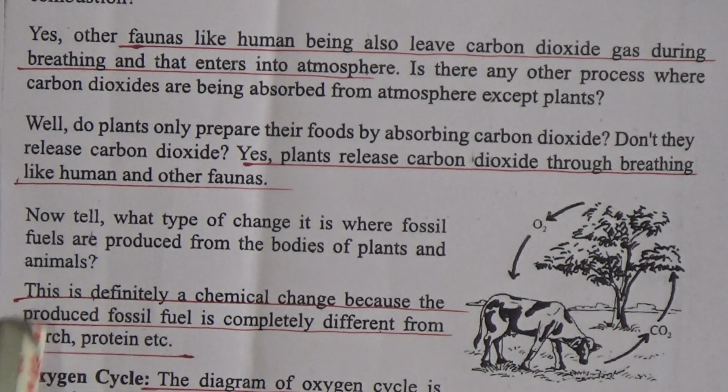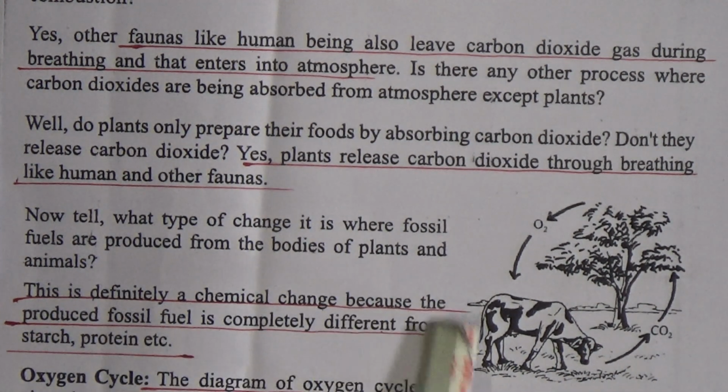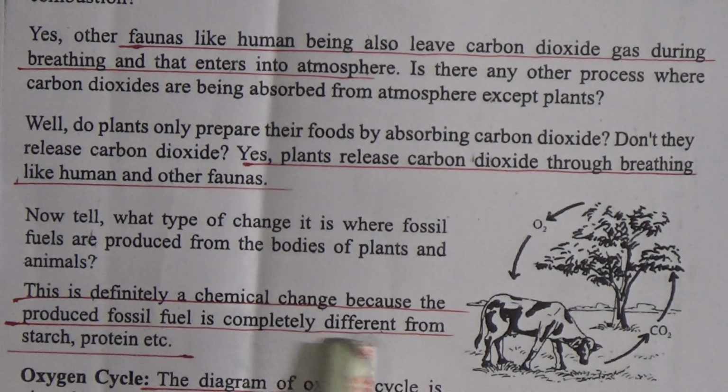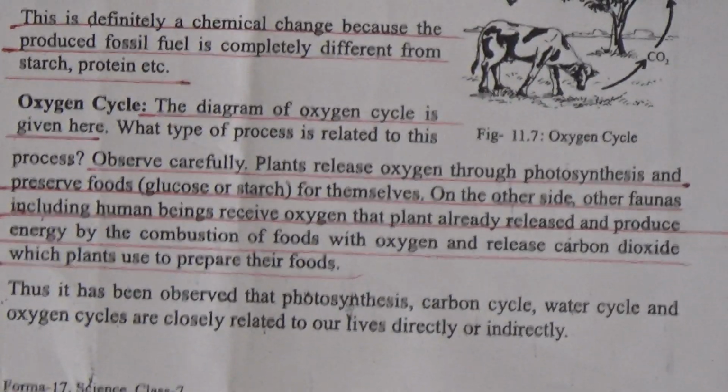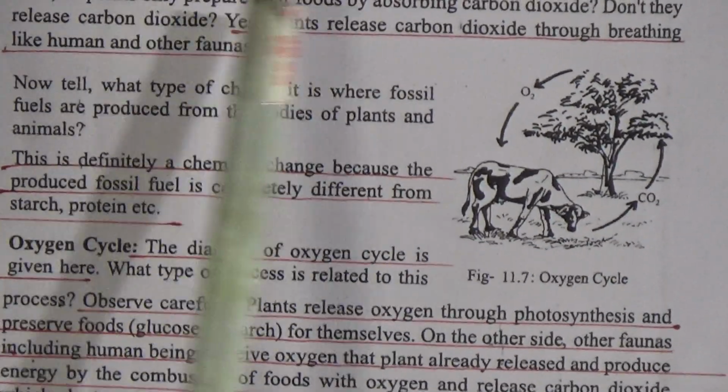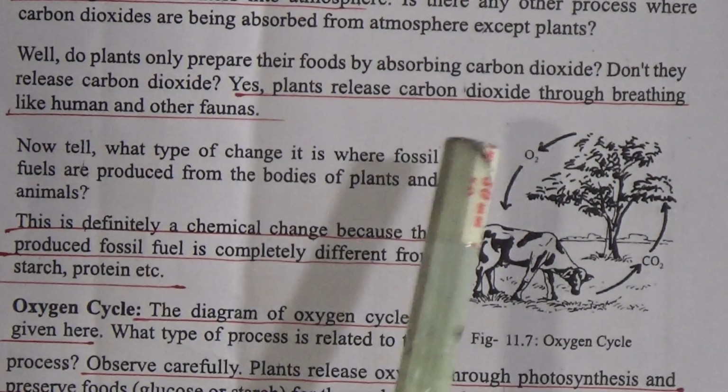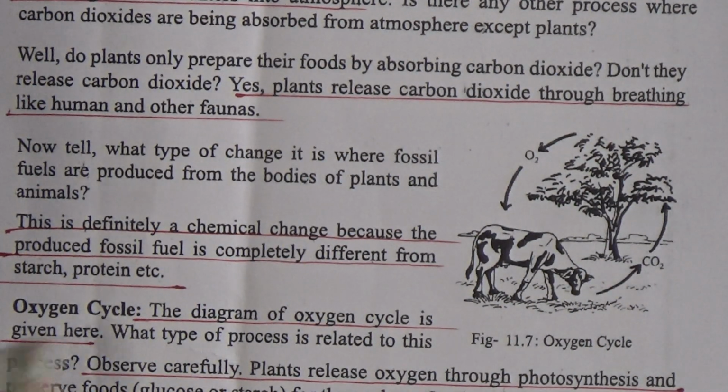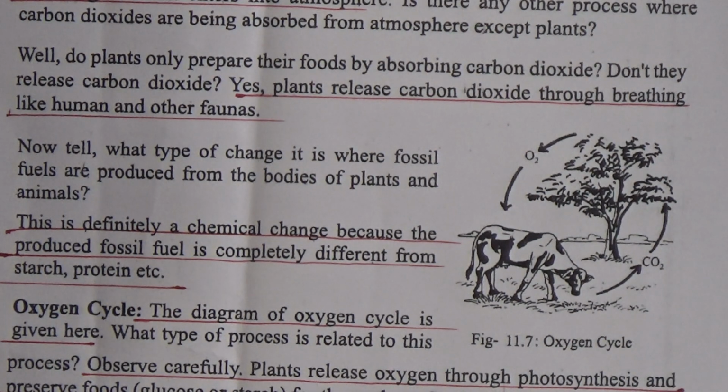My dear students, this is definitely a chemical change because the produced fossil fuel is completely different from starch, protein, etc. So, my dear students, from the above discussion of the carbon cycle, we have understood that this change is also a chemical change. Now come to the oxygen cycle.